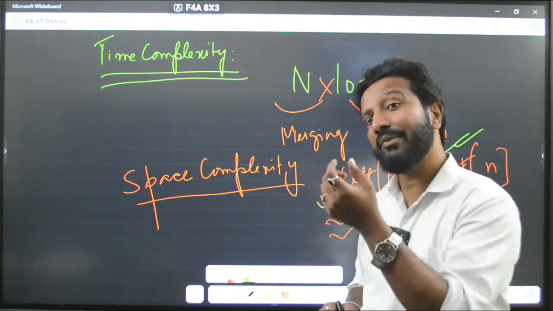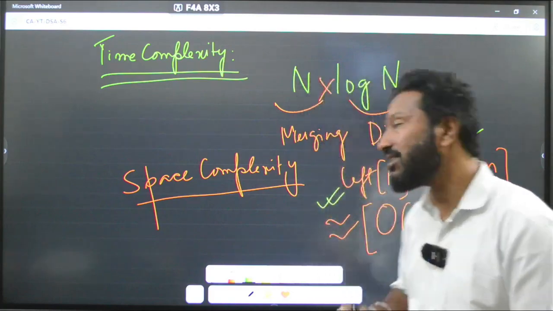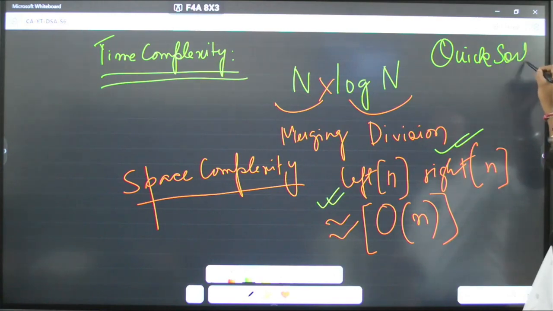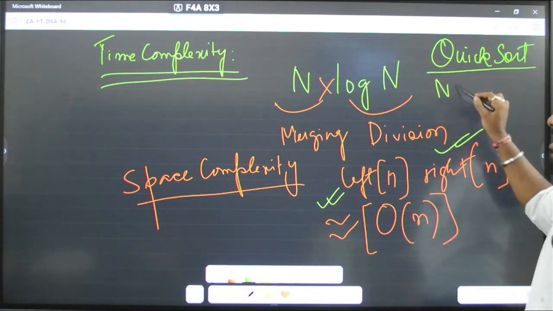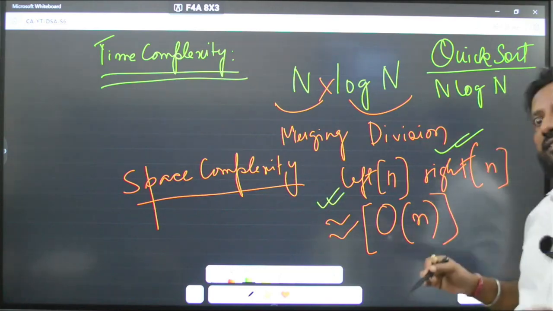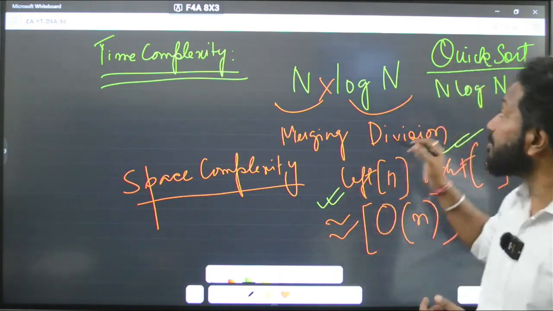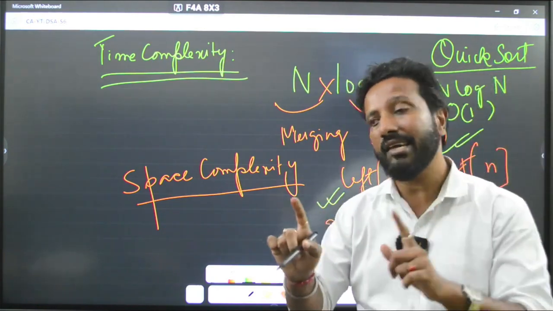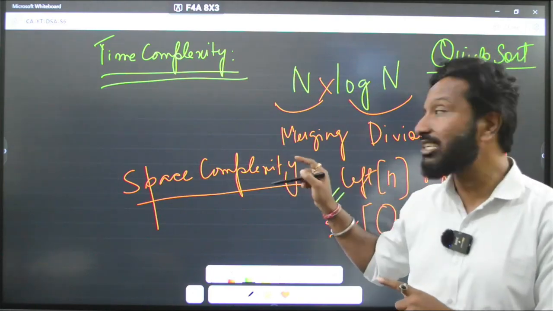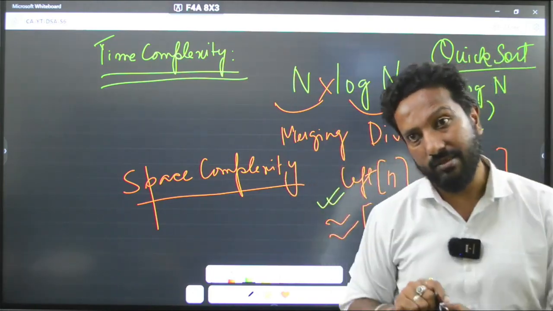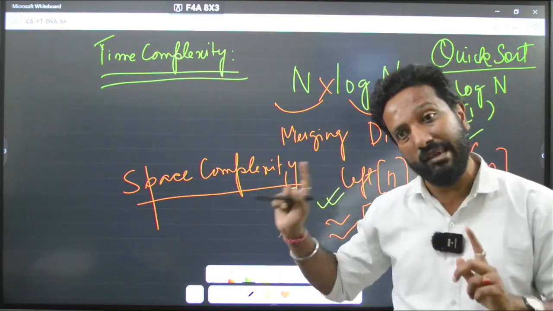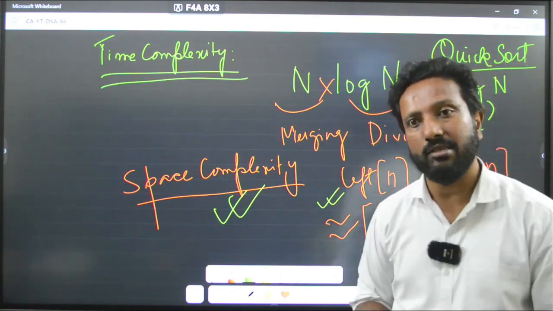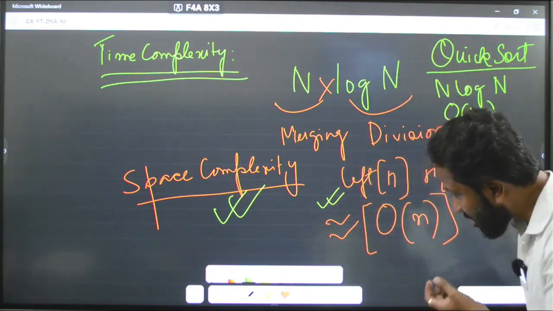But anything better than this? Yes, we have the quick sort algorithm. Quick sort algorithm, the time complexity is n log of n only, but it is efficient in the space complexity. The space complexity is big O of 1, because we are not taking any extra array to store the values. That is why quick sort is more efficient, and time wise both are the same, only according to space complexity the quick sort algorithm is better. Okay. So hope you have understood this algo also.